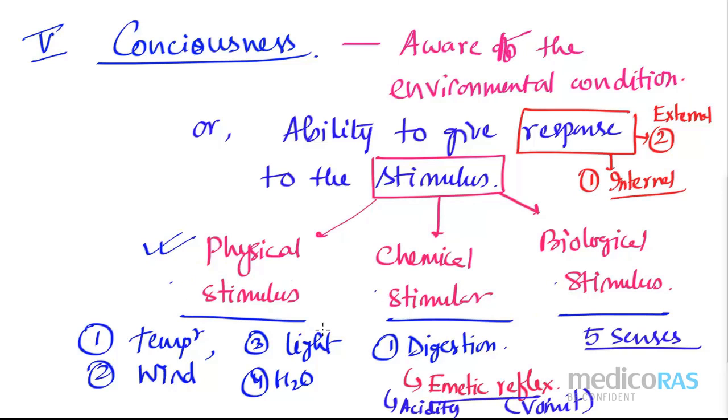So we understood what type of physical, chemical and biological stimulus may be present in our responses, right? One more point you can write here under the physical stimulus, that is the pollutant. Do not forget to write the pollutant. Why? Because first it is there in NCERT. Second, pollutant means what? Pollution. If it is pollution, we used to close our nose, yes, or we used to go in a different way. So that is also one physical stimulus.